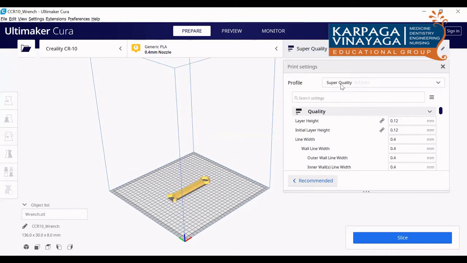Yes, sir. What's your doubt, sir? Sir, can you share the file with us so that we can have a hands-on with this? Yes, sir. Okay, thank you. Can I share it through WhatsApp? Okay, professor.